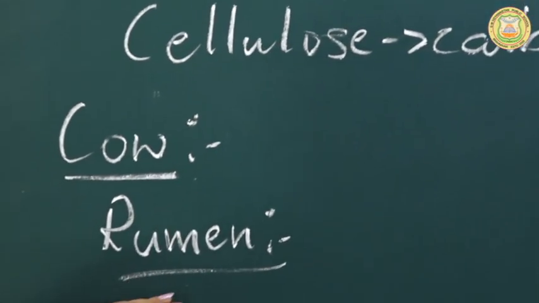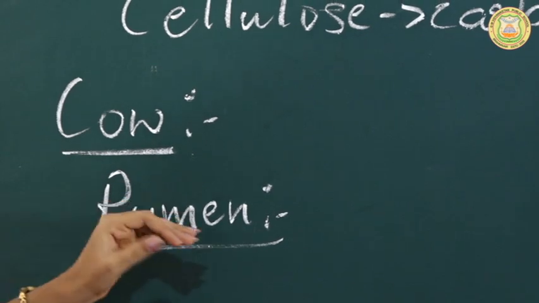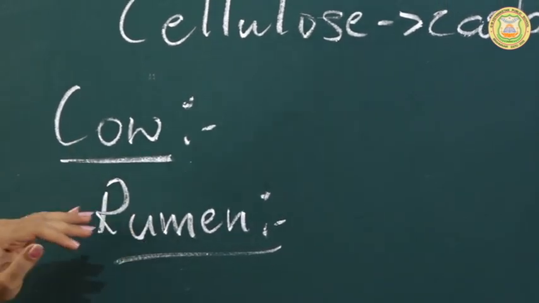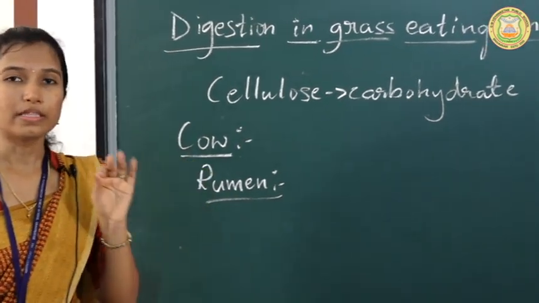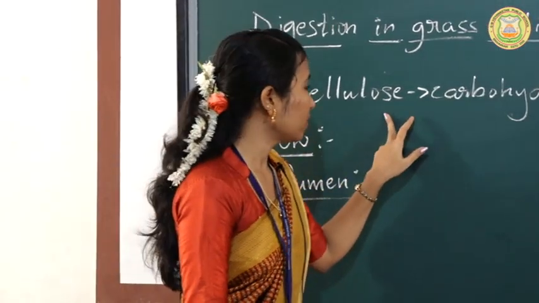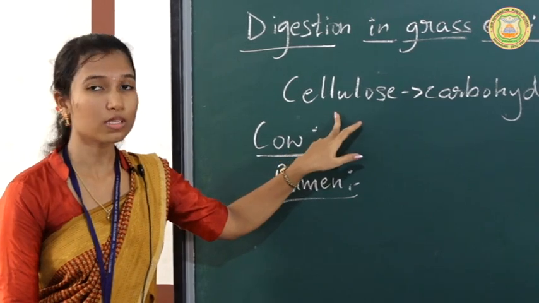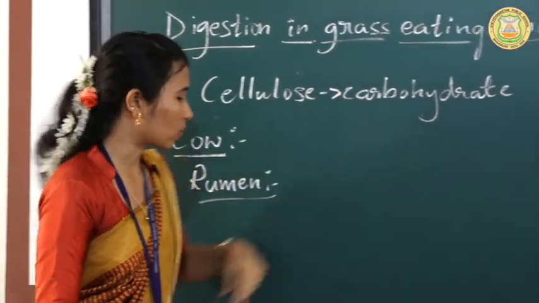In the rumen, there are special kinds of bacteria. These bacteria produce an enzyme called cellulase. This cellulase will digest the cellulose carbohydrate and convert it into glucose.